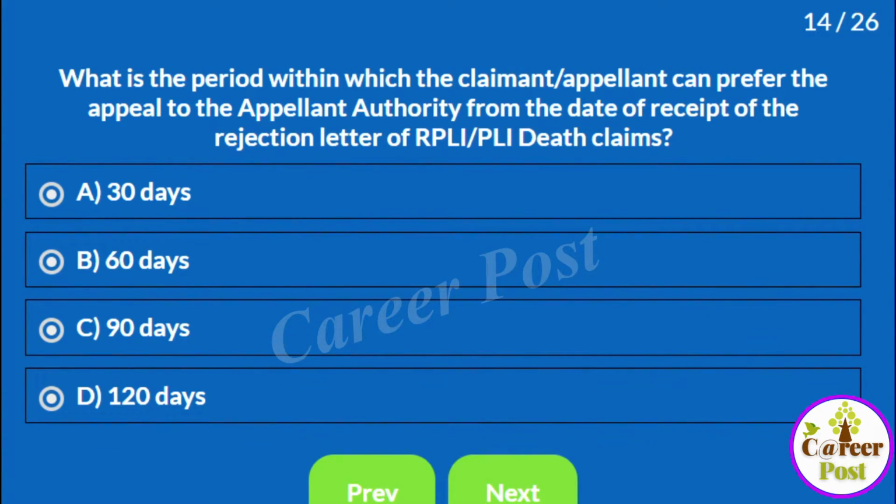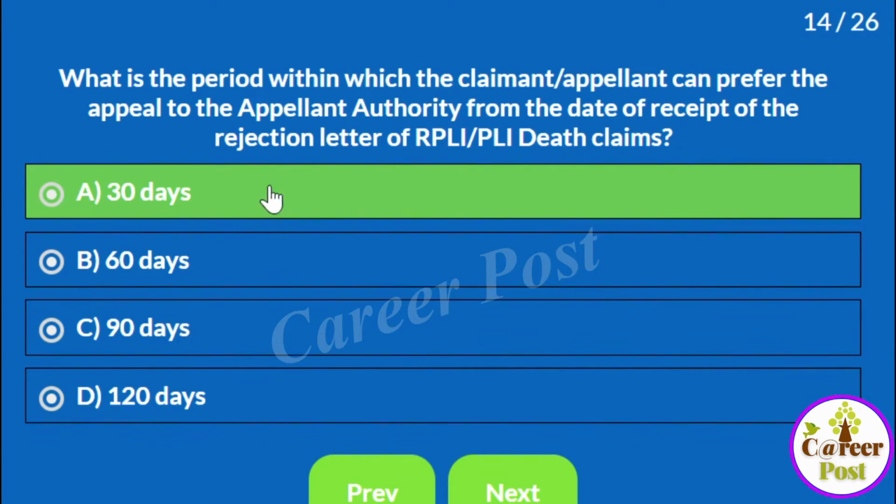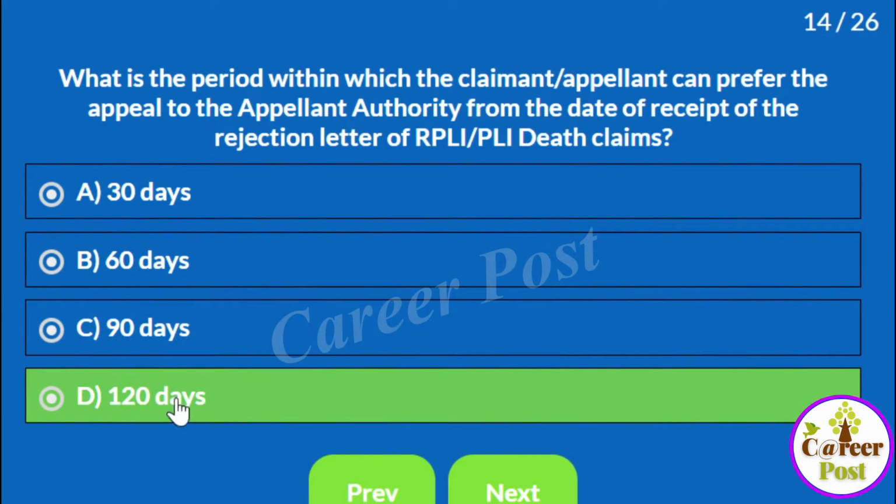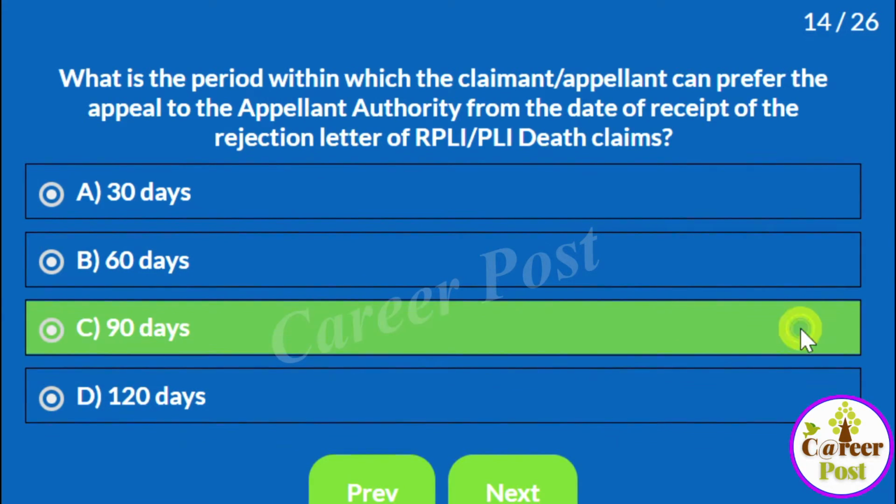So if today you have received the letter of rejection, then within what time can you file an appeal to the appellate authority? That is the question. How many days will be there for you to file an appeal in case your RPLI death claim case is rejected? The options are A. 30 days, B. 60 days, C. 90 days or D. 120 days. The answer is 90 days.